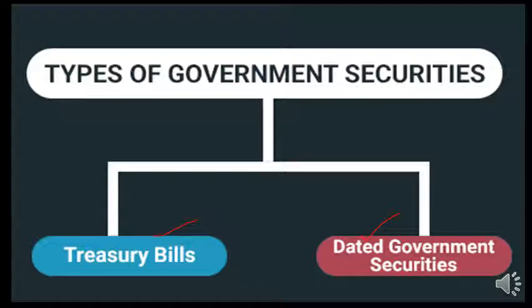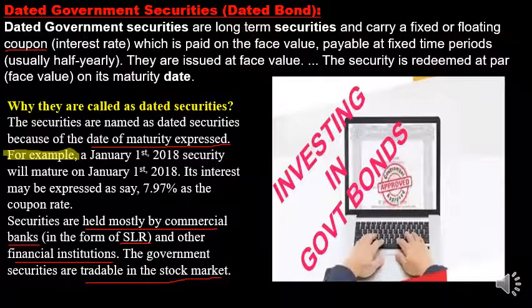Another term for the dated government securities is dated bond. Let me explain about dated government securities. Dated government securities are long-term securities and carry a fixed or floating coupon. Coupon means interest rate. So it is a long-term security which carries a fixed interest rate, paid on the face value of the government securities and payable at the time of maturity. Usually half year is the fixed time period for dated government securities.